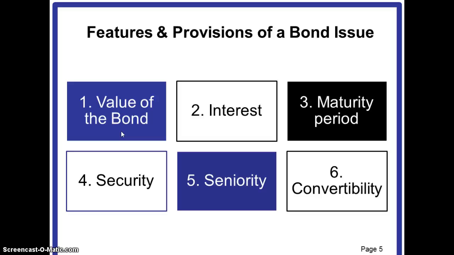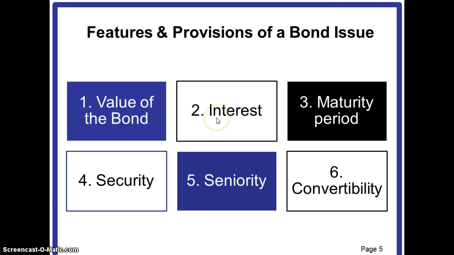For example, we generally assume a par value of 1000, although any multiple of 1000, for example 5000, can be used. The par value generally represents the amount of money that the corporation borrows and promises to repay on the maturity date. You can say that the par value is the principal amount of the debt. So that is referred to as the par value or the face value of the bond.